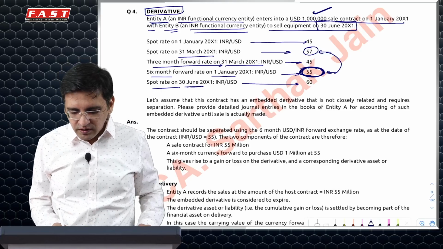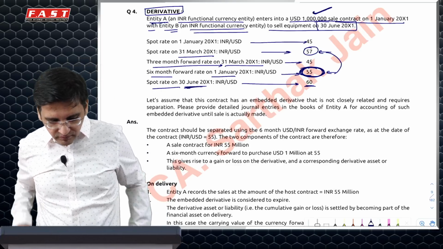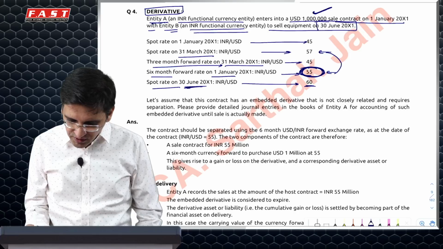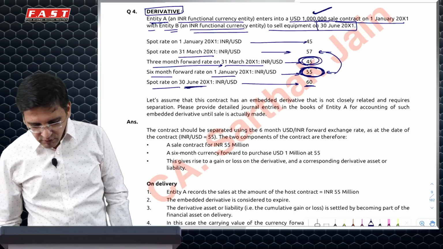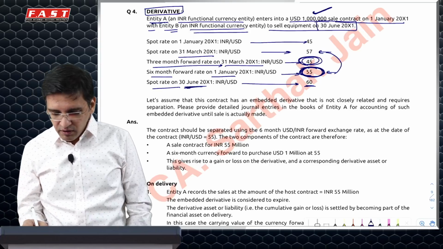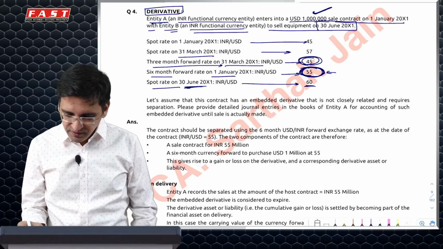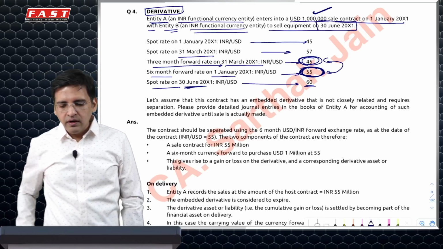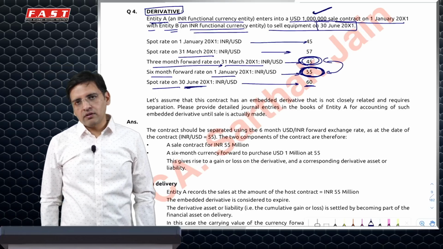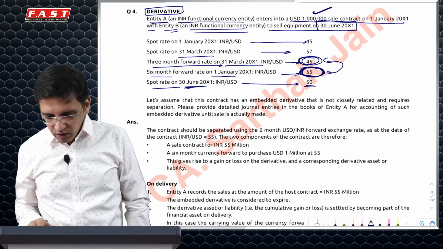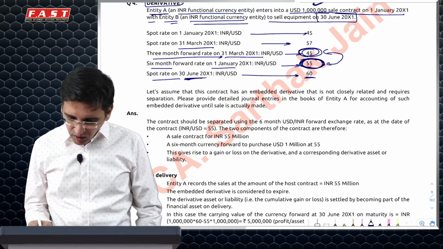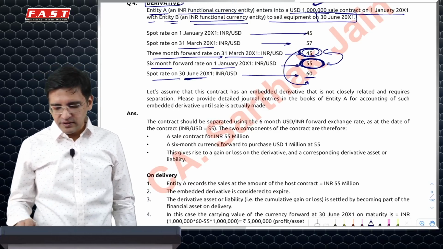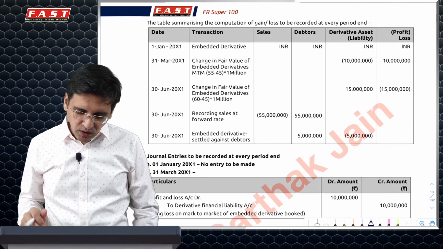And then finally, on the spot date, what happens? Okay, not 57. I have to see this particular rate. So I would rather say that I've actually made a loss. There are huge differences in terms of the rates nevertheless. I would ideally say that I've made a loss of 10 rupees because the dollar forward contract rate has gone down. So I would have to book a loss of 10 million. And then finally the settlement happens at 60, which means I have made a gain of 15, which is 15 millions. So based on this, what entries do I do?